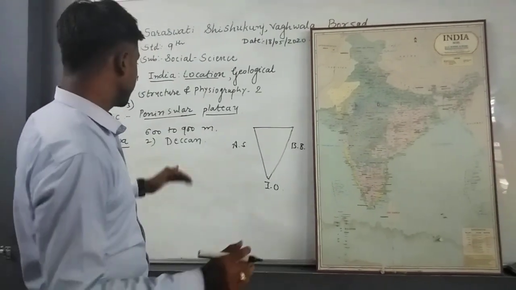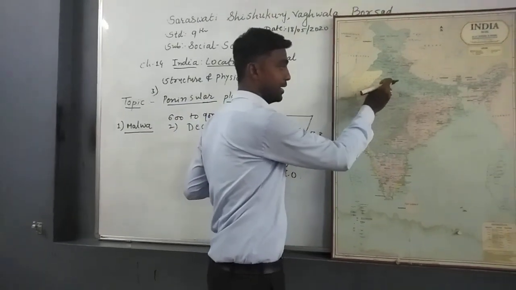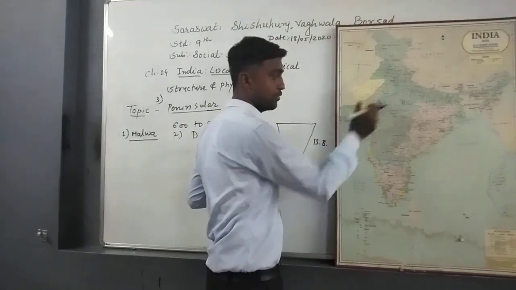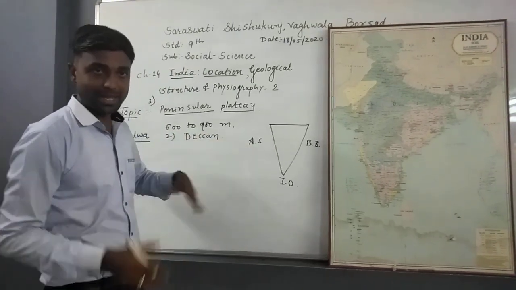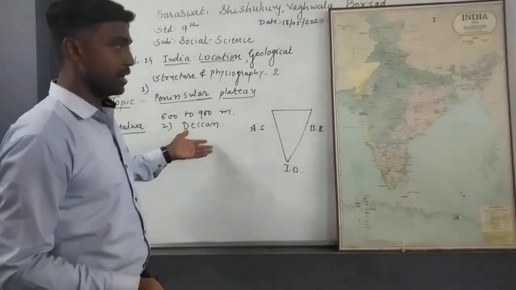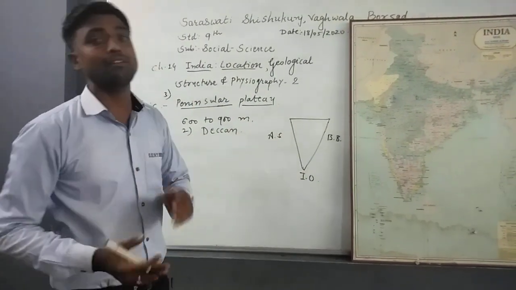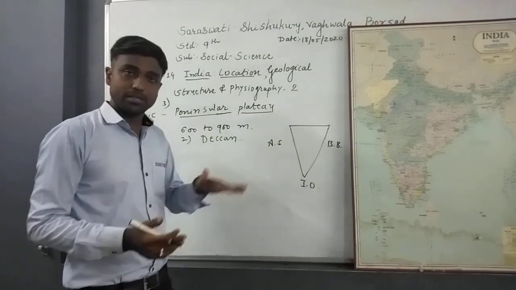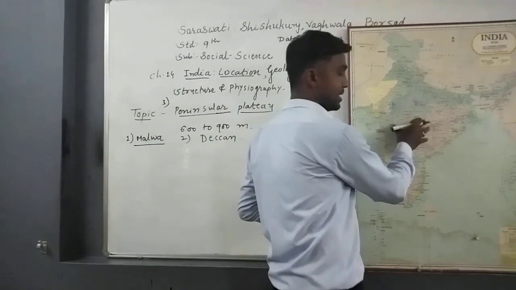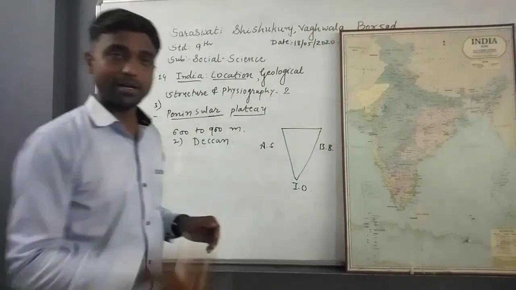Now students, we discussed the Malwa Plateau. Malwa Plateau is here, where you can find Rajasthan, Gujarat, and some part of Madhya Pradesh. But now we talk about the Deccan Plateau. Where is it? First of all, the Deccan Plateau is located exactly to the south of the Malwa Plateau. Wherever the Malwa Plateau ends, the Deccan Plateau starts. From Maharashtra to the downside area, it is considered the Deccan Plateau.